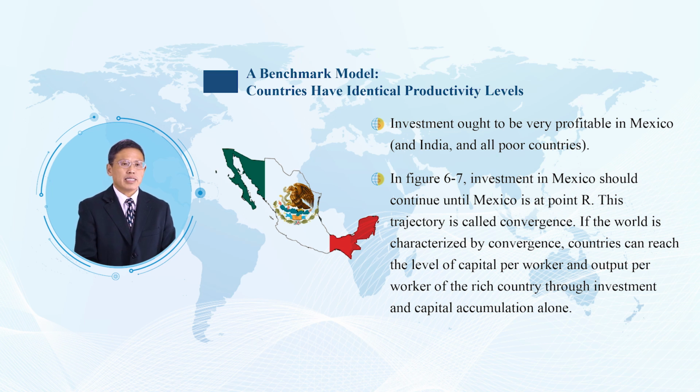Why? As above, MPK is theta, a constant for both countries equal to 1/3, times Q divided by K. In the United States, Q divided by K equals 1. In Mexico, Q divided by K equals 0.43 divided by 0.08, which equals 5.4.